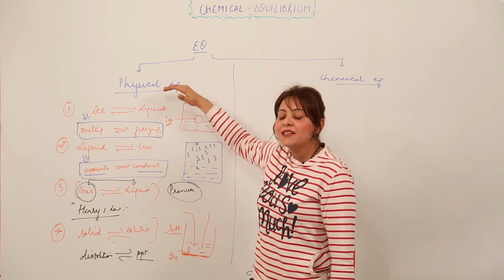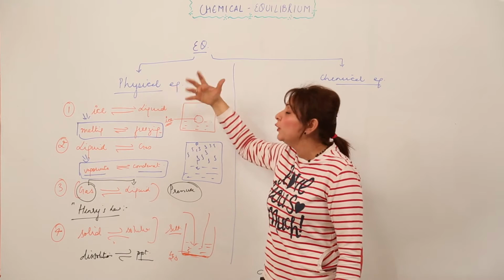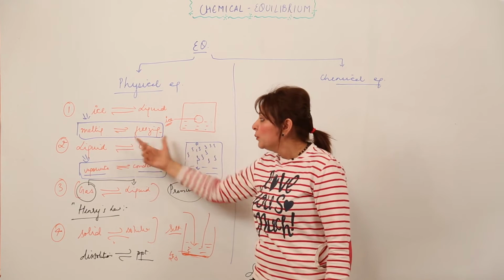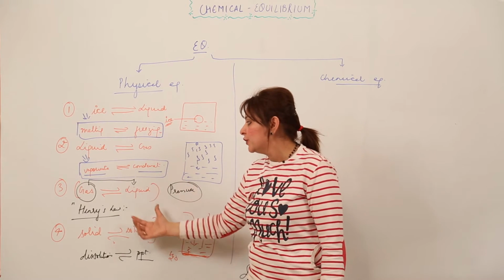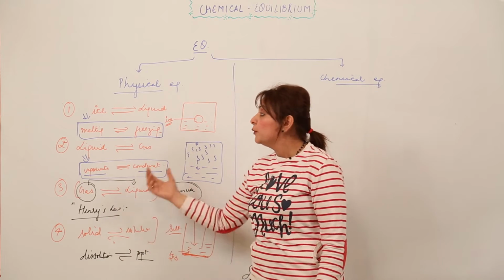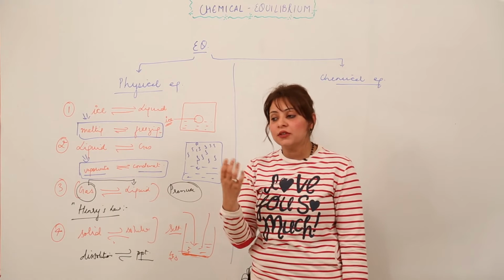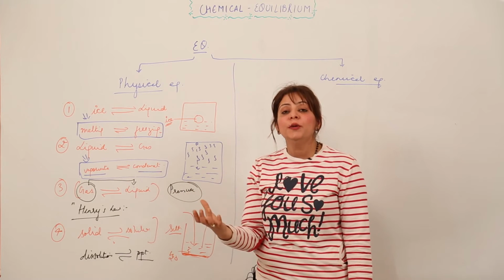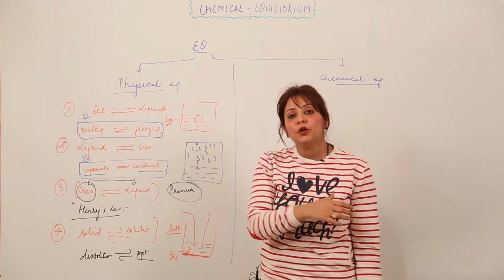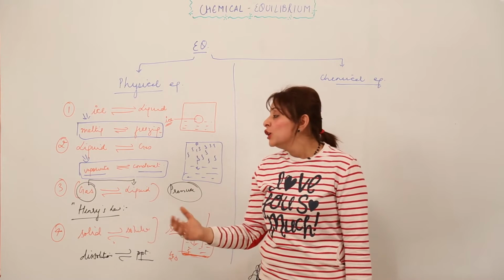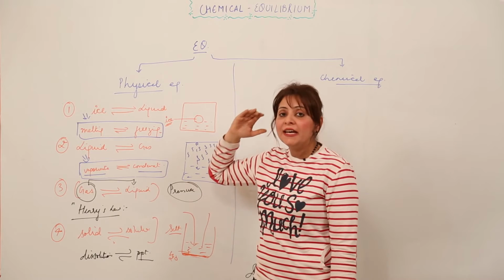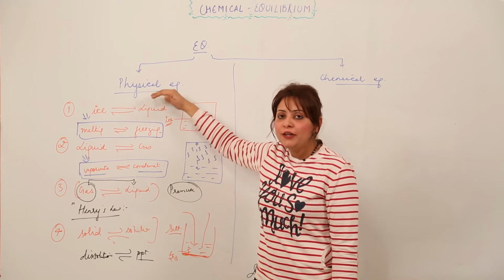Physical equilibrium is the equilibrium which is achieved in a physical process, like the state conversions I told you: melting to freezing, vaporization to condensation, the solubility of gas in liquid, and the solubility of solid in solution. One more we can take is sublimation, the conversion of solid ammonium chloride into gaseous ammonium chloride, and then on cooling, the gaseous ammonium chloride back into solid ammonium chloride. So all these state conversions which involve physical processes are categorized in the category of physical equilibrium, right?